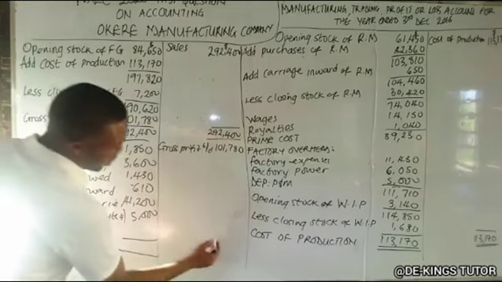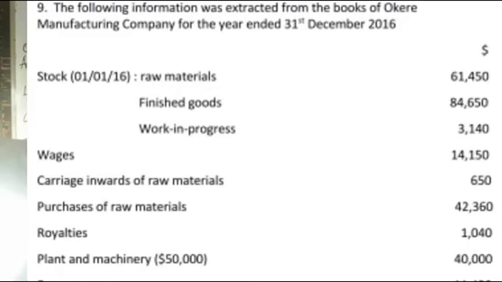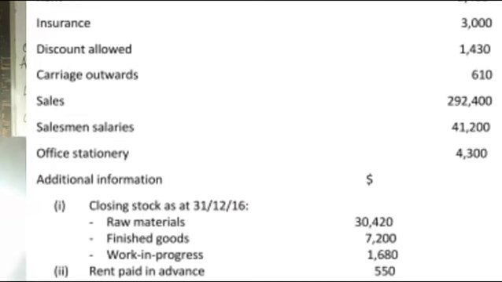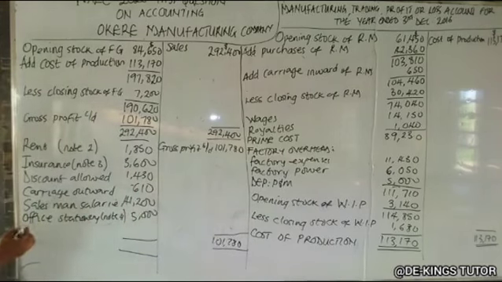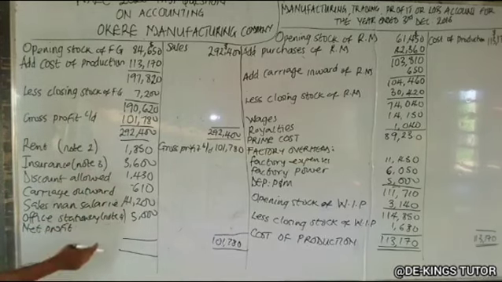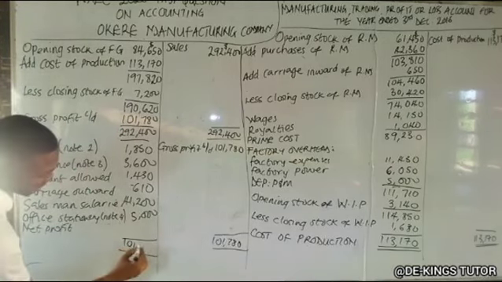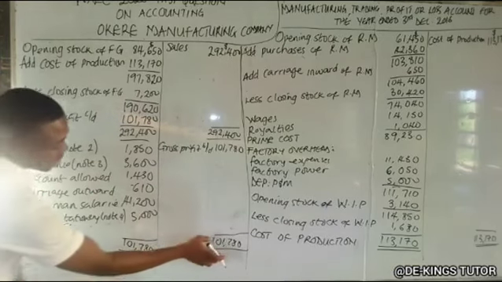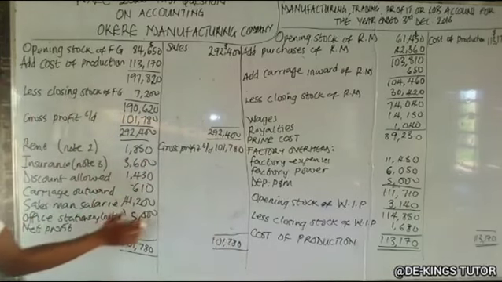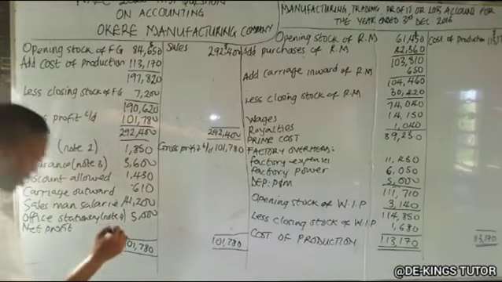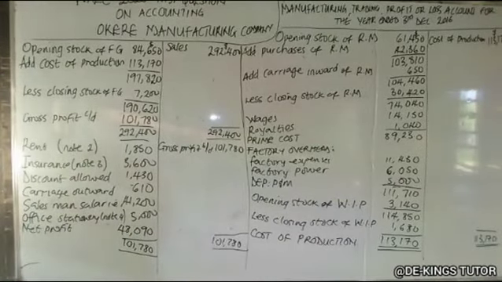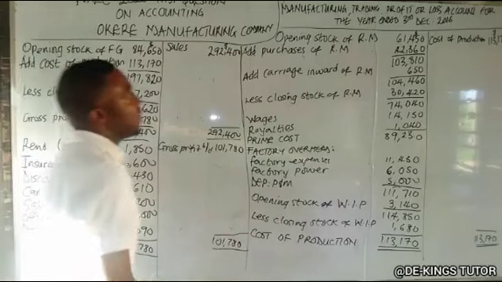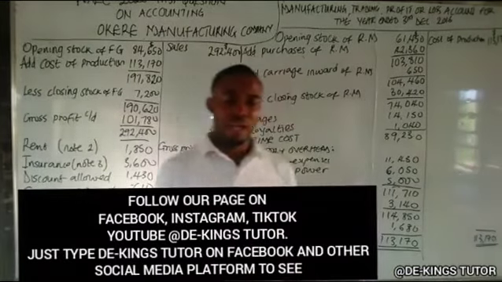So there is no other income. So our total here should be 101,780. Okay? So when you add up this, it is lesser than our income. So we'll have the net profit. All this is supposed to have the same balance. So the net profit will be our income subtract our expenses. So what will be here is $48,090. So that is our manufacturing trading profit and loss account.